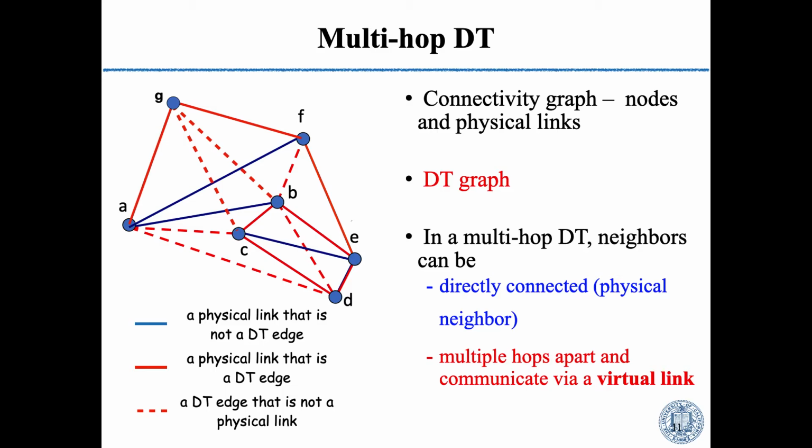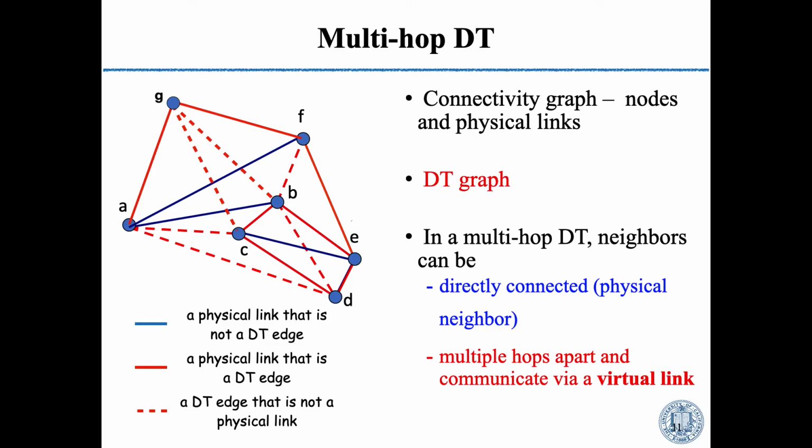In this multi-hop Delaunay triangulation, the neighbors are defined as, first, the physical neighbors, those nodes that are directly connected, and second, those DT neighbors that are multi-hops apart and can communicate via virtual links.